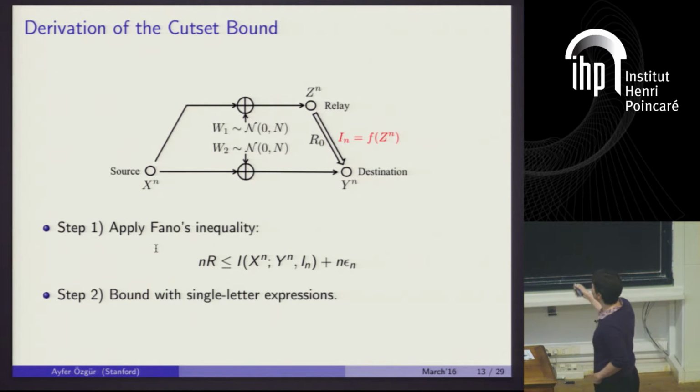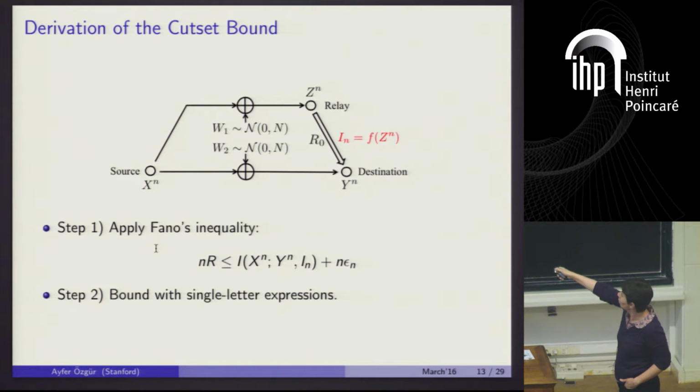So the Cutset bound works like this. You want to develop a converse, right? So what you would assume is that you have a reliable code for communicating over this channel, which, let's say, has block length n and has rate R, and Xn will denote the code word transmitted by the source from this code book. Zn will denote the observations of the relay over these n channel uses. Yn is the observation of the destination. And now In is the bin index chosen by the relay.